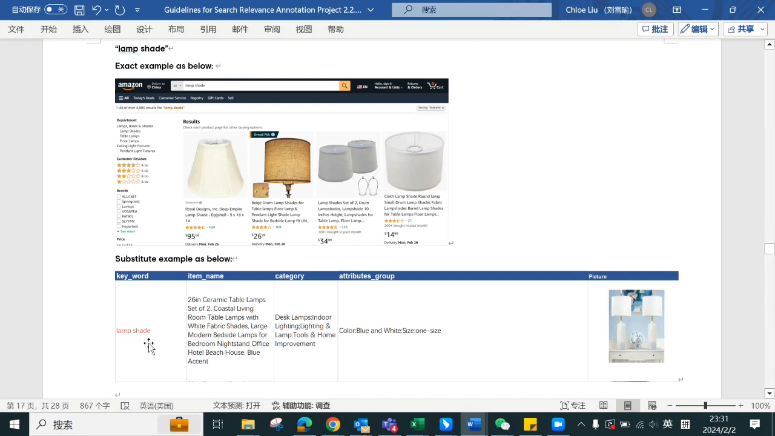The search item is a single item, and the product is a set. So this is the set issue. They don't match. And under this circumstance, we need to mark it as substitute, because the search item is a single one and the product is a set. So this is the set issue. We mark it as substitute.